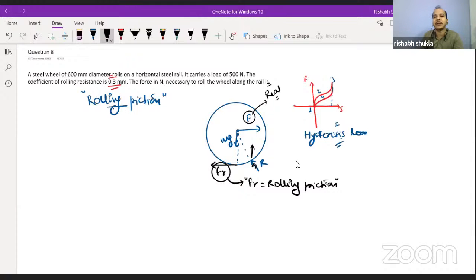We say that the point at which this N gets shifted, or the component of R is acting, we can say that this is acting at a position small r. This small r is nothing but the coefficient of rolling resistance.